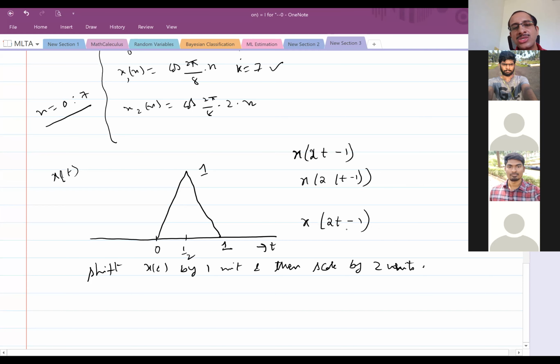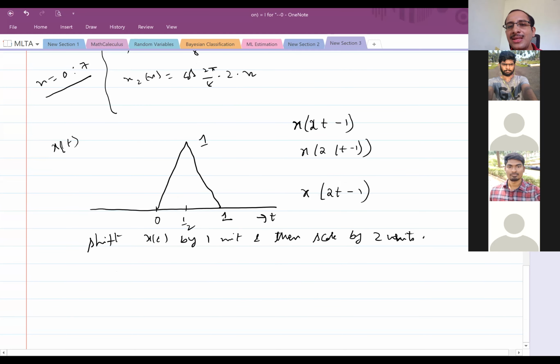Yes, sir. So if I first shift by 1 unit and then scale by 2 units, when I write it as an expression, the operation I do first will be there not just for t but for the 2 times t. The operation that I do second is there only for t. Do you notice this or not? The operation that we do next is only there for t, within the brackets. The first operation is there for both of them.